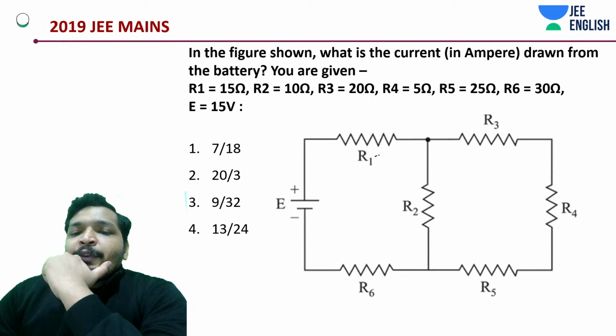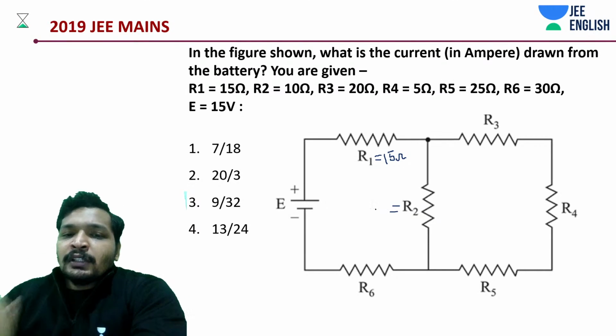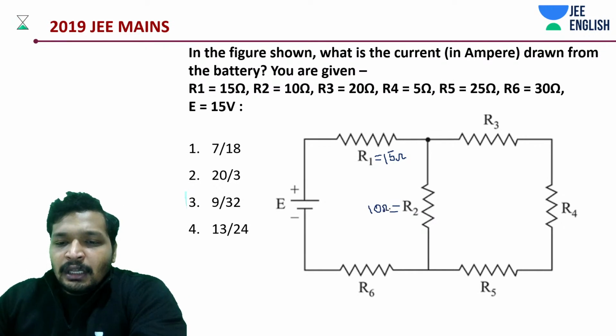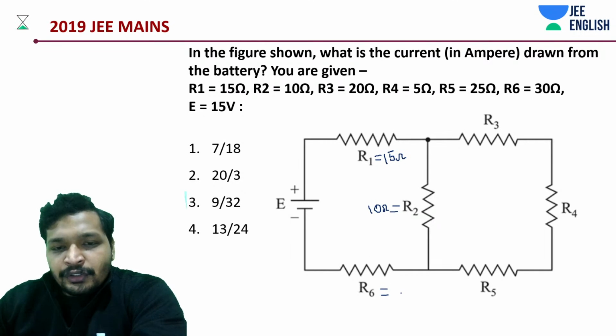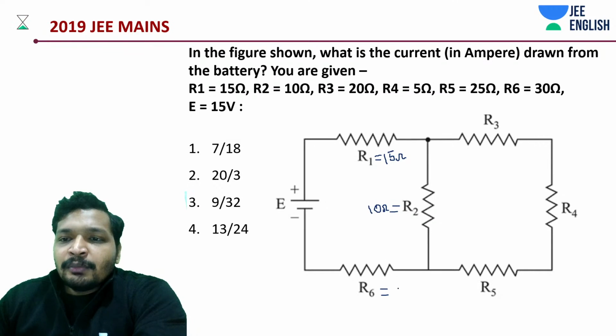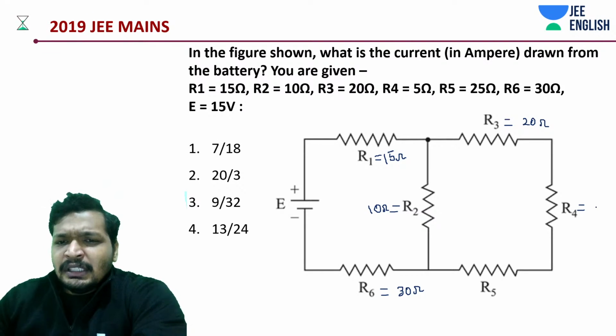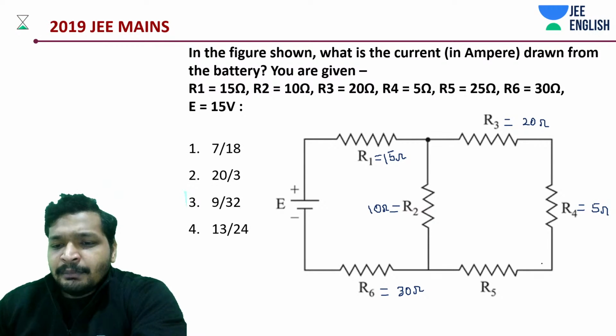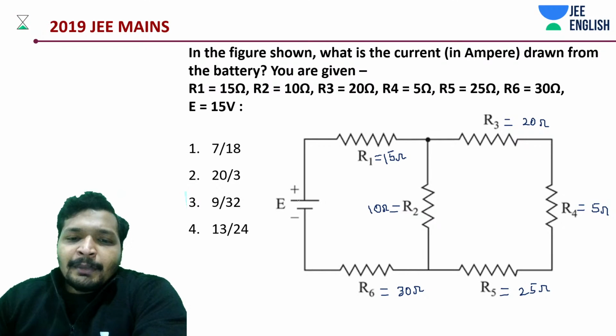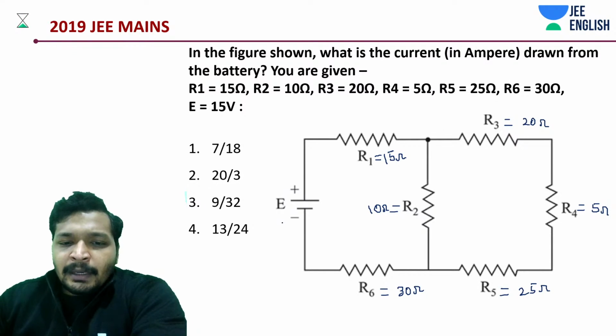I'm going to just label all of them. I'm not going to solve the network, students. Notice the thing carefully. Okay, R6 is how much? 30 ohms. That is fine. R3, I'm writing it down to be 20. I'm just giving the numbers now. We have to do it quickly if it's an exam, so think about it. And R5 is like 25. Now coming to this point, what about the EMF of the battery? 15 volts.